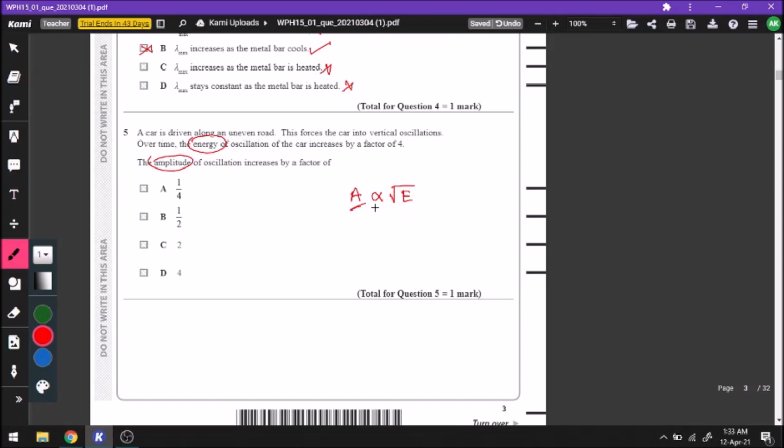Amplitude is directly proportional to the square root of the energy. Since the energy has increased by a factor of 4, the amplitude should double. The amplitude should increase by the square root of 4, that is 2. So C is the correct answer.